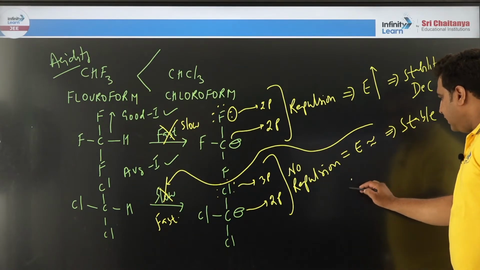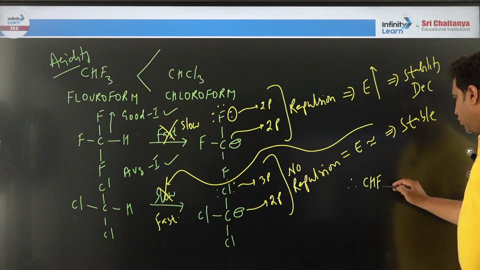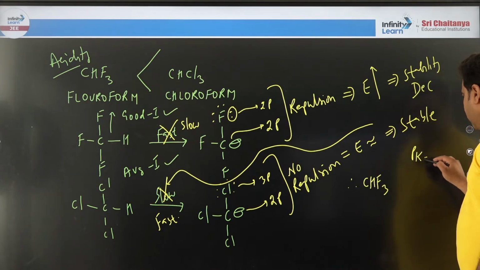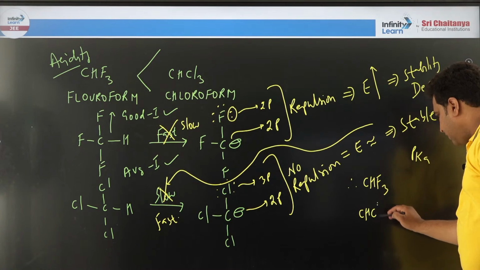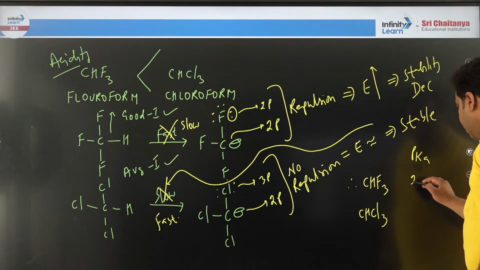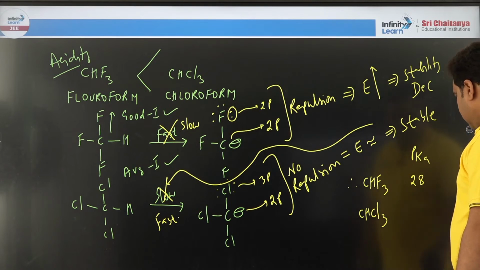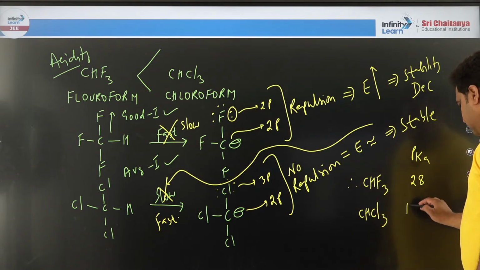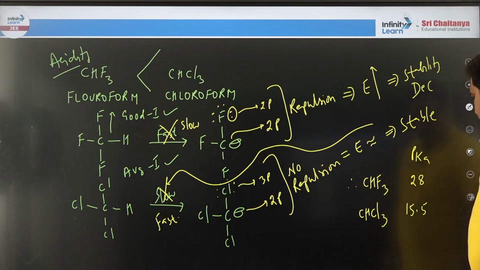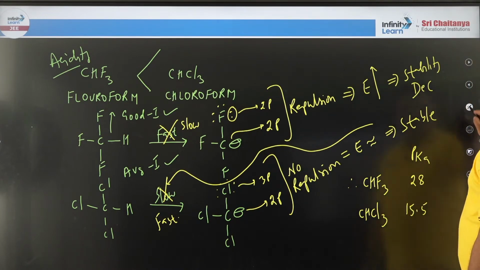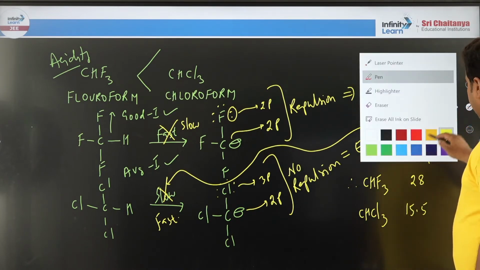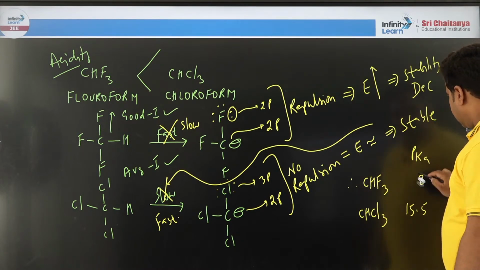Okay, so please write down. If you see fluoroform and chloroform pKa values, fluoroform is 28 and chloroform is 15.5. Here I think it is contradicting, no?